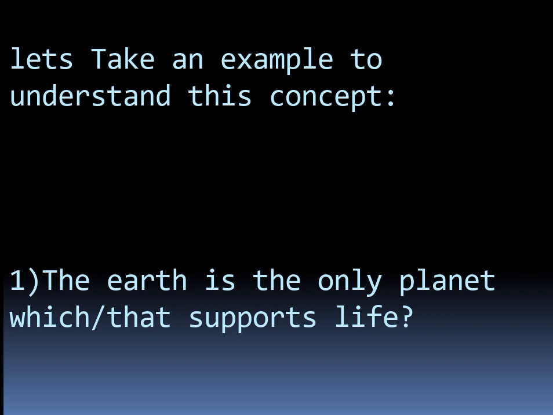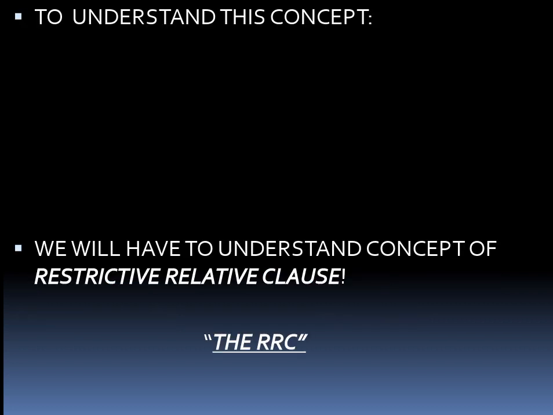To understand the difference, first of all, we need to understand what is a restrictive relative clause. I will call it the RRC. The restrictive relative clause is a very important concept to understand. It is that restrictive information about a preceding noun. Like we start our sentence, I'm talking about Earth. So there is going to be some information related to Earth in that sentence. That information is called a restrictive relative clause. And if I remove that piece of information, the sentence is going to be incomplete.